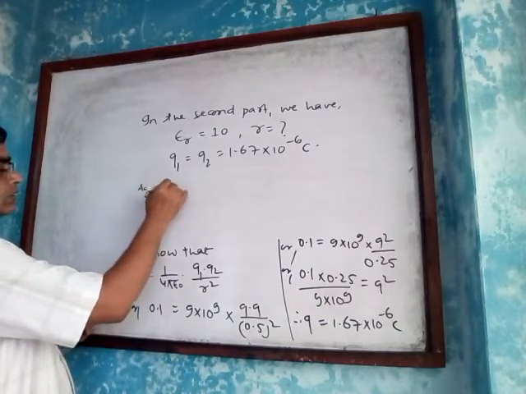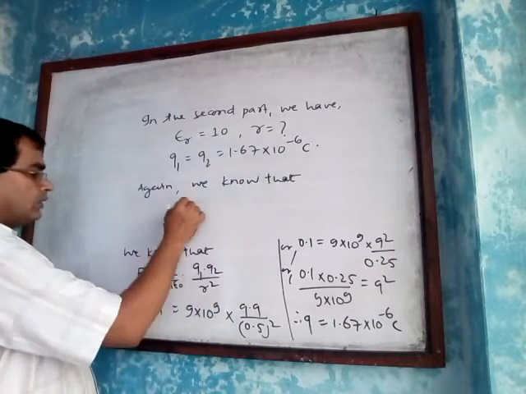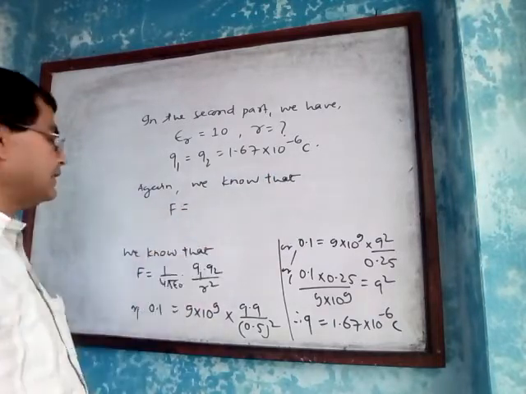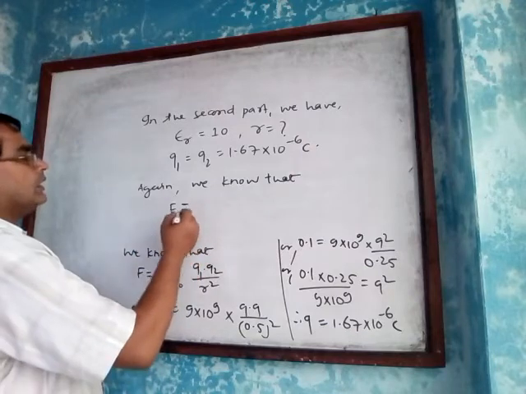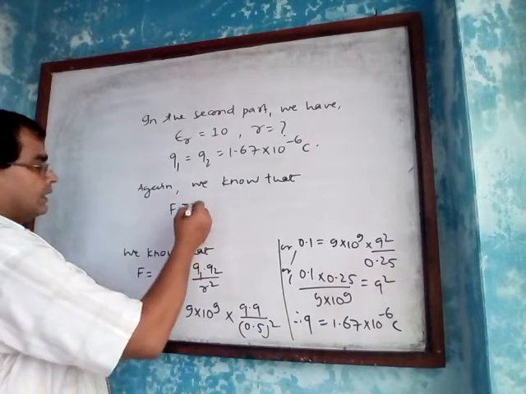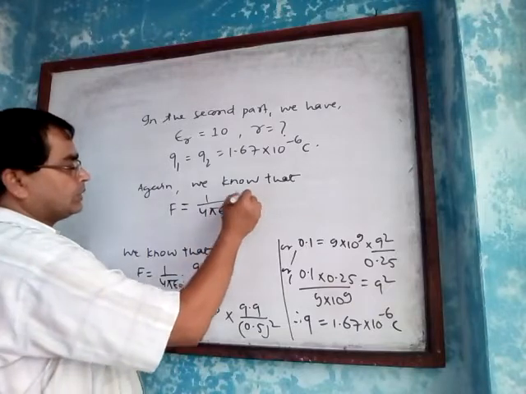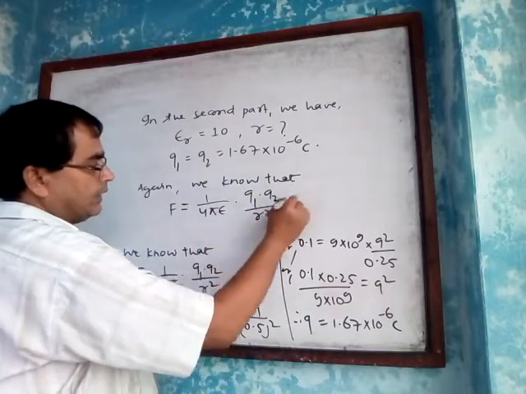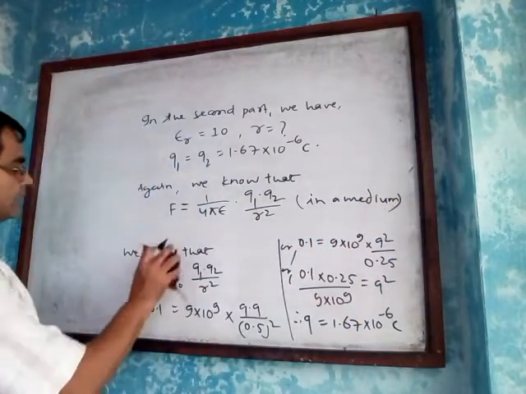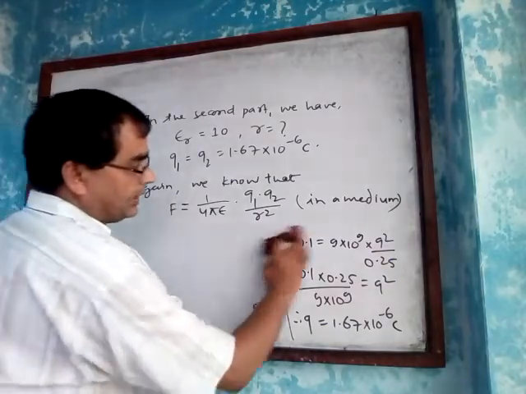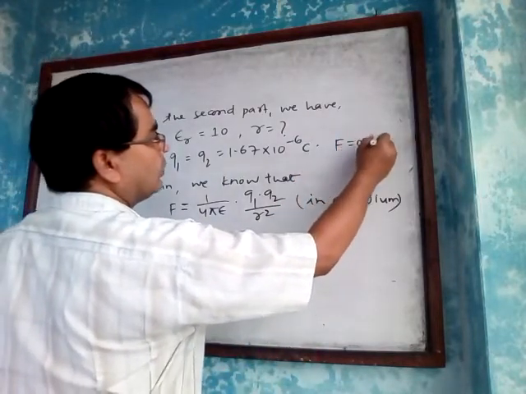Again, we know that in a medium, the electric force F equals 1 by 4 pi epsilon, the absolute permittivity of the medium, into Q1 Q2 by R square. Here the force is the same, 0.1 Newton.